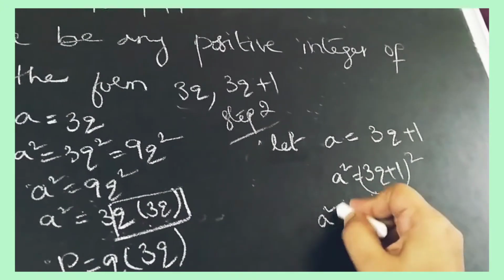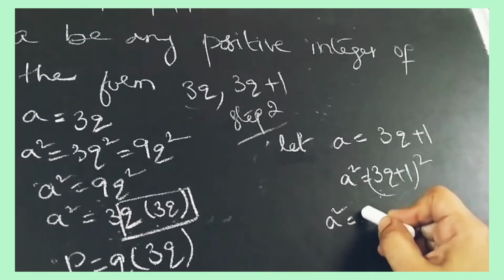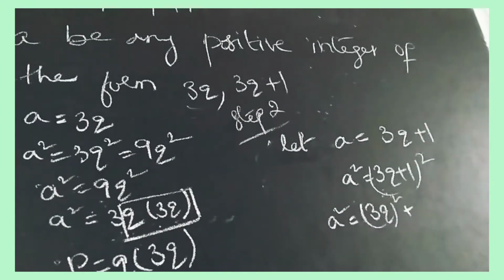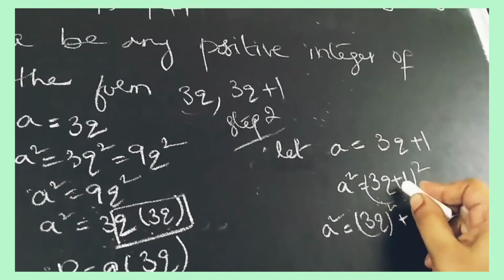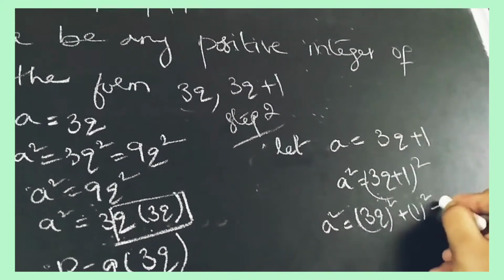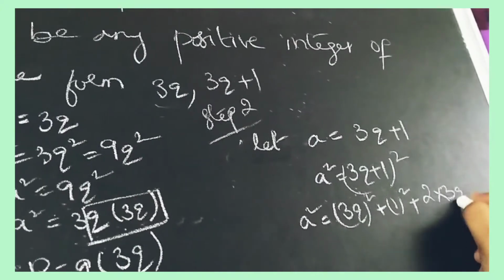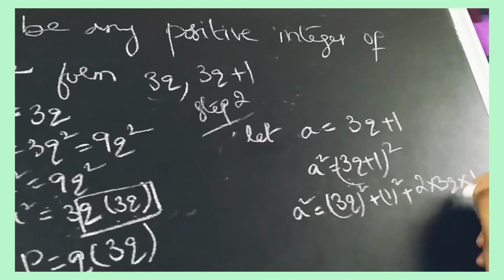So a square is equal to, what is a here? It is 3q now. a square means 3q whole square plus b square. b is 1 here, so 1 square, plus 2ab means 2 into a, which is 3q, into b, which is 1.